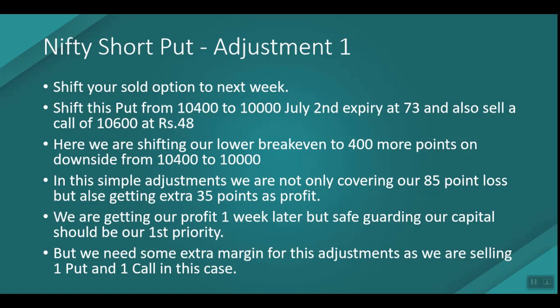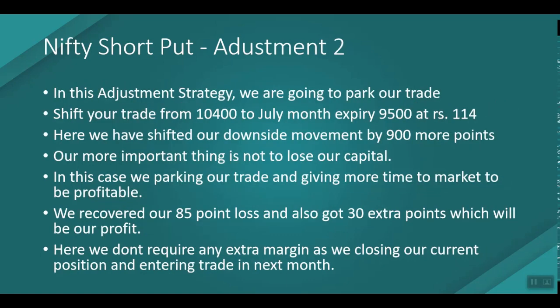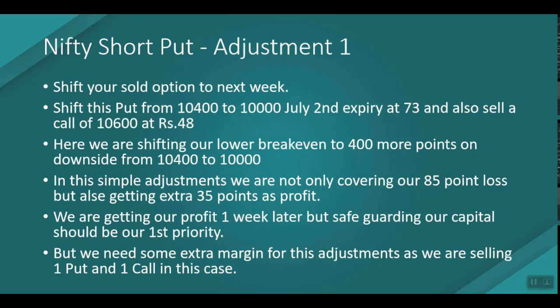So in this case we are not going to lose our capital, as we are covering our loss and getting 35 points as a profit, and will be getting that 1 week later. Okay, so this is an adjustment one. In this case we might need some extra margin, as we are selling two options here. One is a put option and one is a call option, so we need some amount of extra margin for this case.